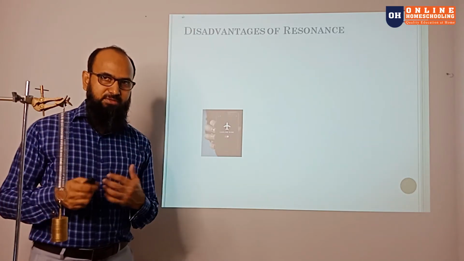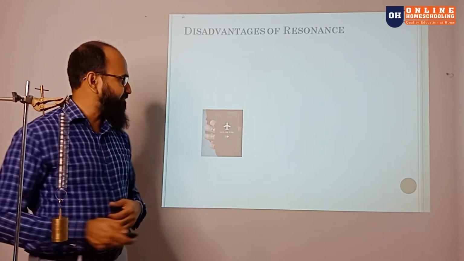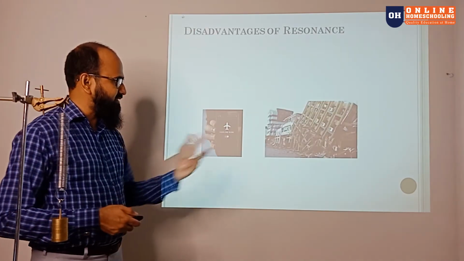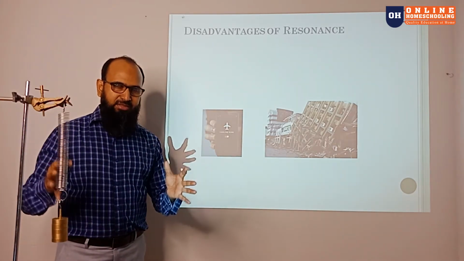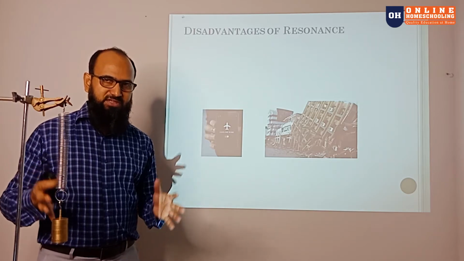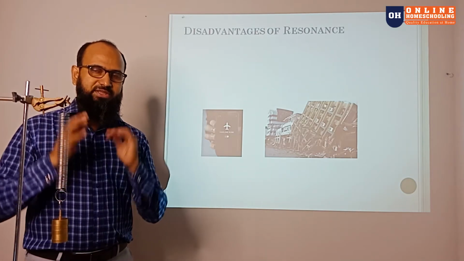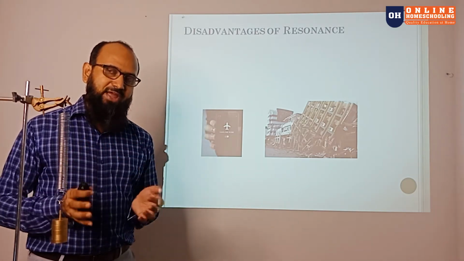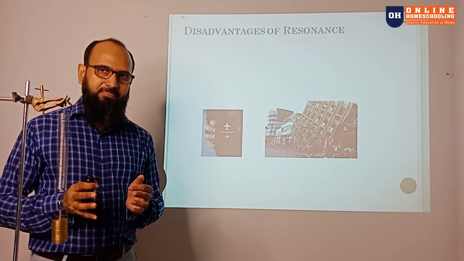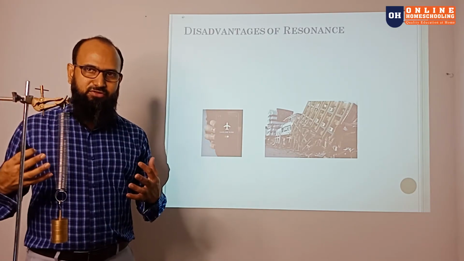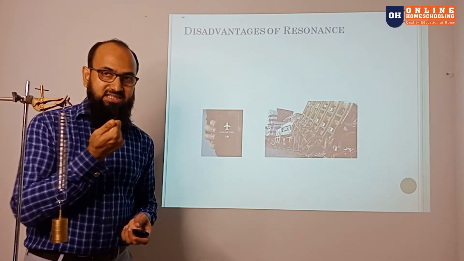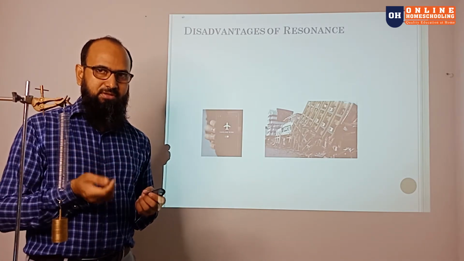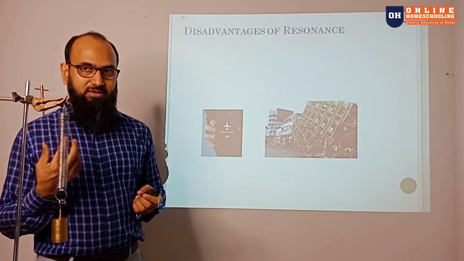Maybe the pilot will miss the signal. Another one is the catastrophe that happens with an earthquake: if the building's own resonance frequency matches the seismic wave of the earthquake, there will be maximum amplitude of vibration, so it is going to collapse. You know, a wine glass can be broken by making a sound.